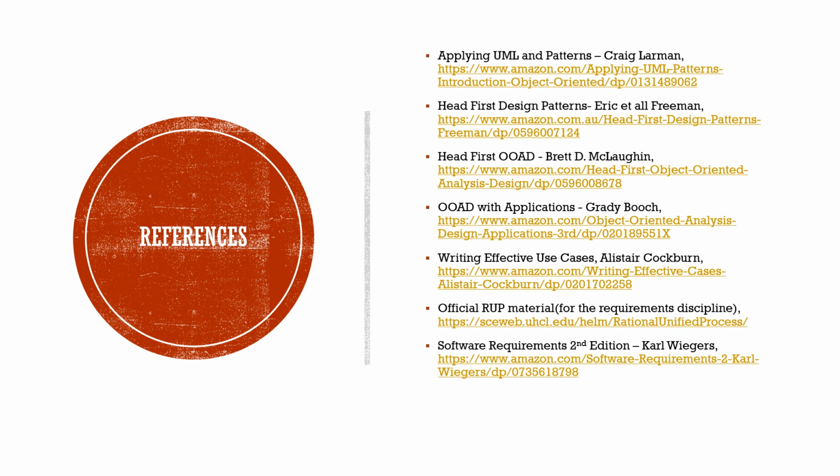And official Rational Unified Process material, I'm pretty sure that it will be useful. And Software Requirements, second edition. And again, that's not a book about design but more about requirements, but I think it's very important too, because OOAD also concerns requirements and analysis besides design.